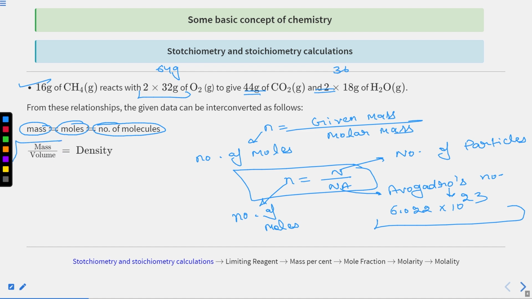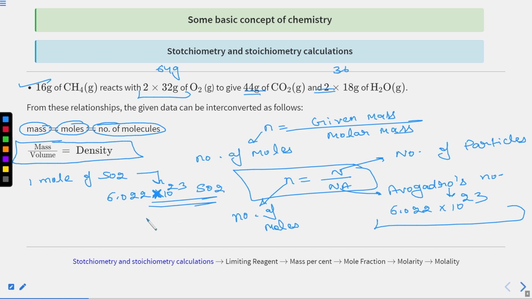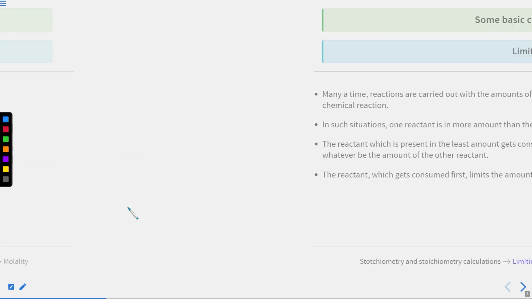There is a relationship between mass, volume and density: mass by volume gives density. If mass is more, density will be more. If volume is more, density will be less. I hope you are getting a clear idea. Suppose I say 1 mole of SO2 molecules. How many SO2 molecules are present in 1 mole of SO2? 6.022 × 10^23 SO2 molecules are there in 1 mole of SO2. So this is about the stoichiometric coefficients.